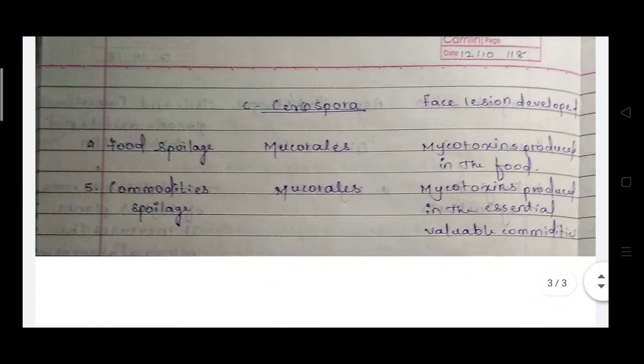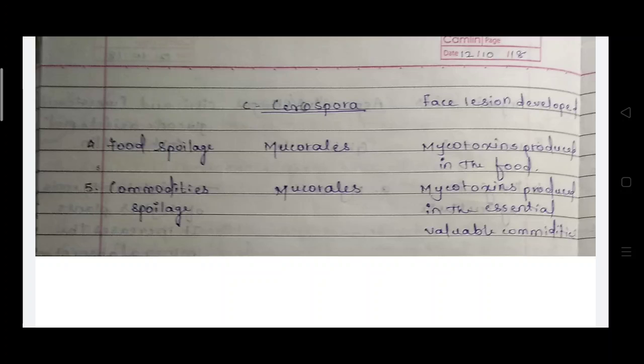Then fungi like Cercospora will affect the skin, and they can develop lesions on your face, or they will affect the skin, and ultimately mostly attack severely on the face.